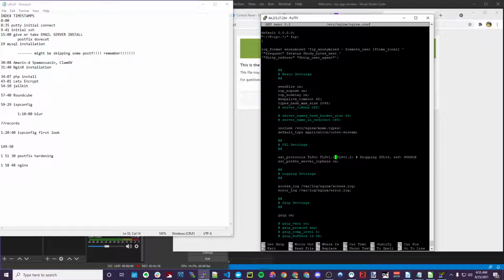So, yeah, X-Frame-Options, XSS protection headers, things like that. SSL stapling, turning it on, verify on, SSL ciphers, DH params. We're going to add the DH param 4096 that we created that took 15 minutes into this file right here. We're going to add it all in. Okay, we're going to turn on gzip. We're going to do all these things.